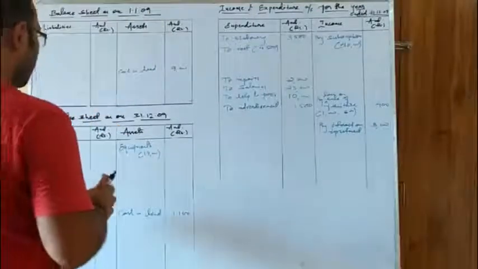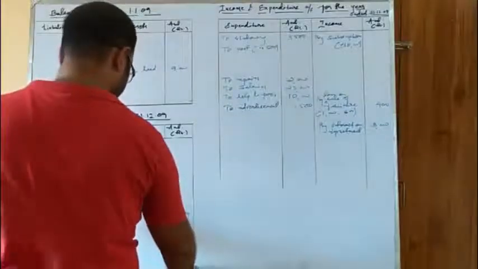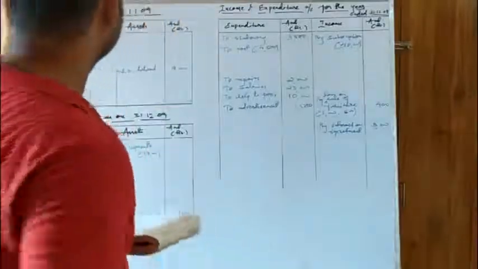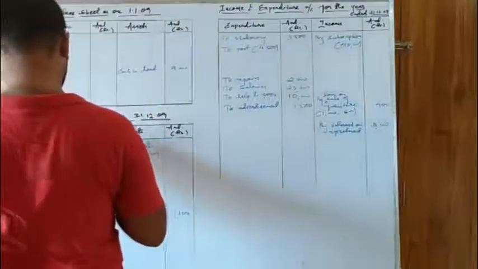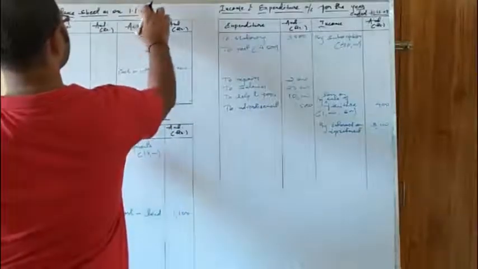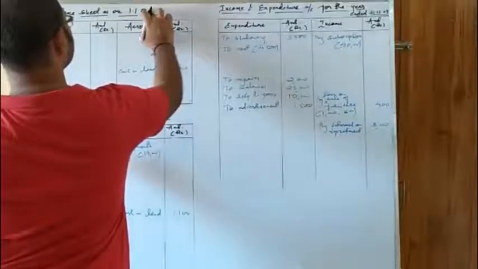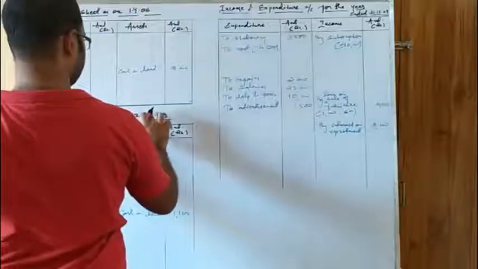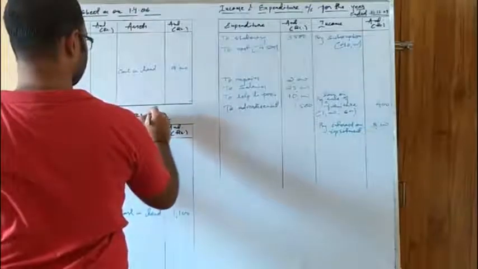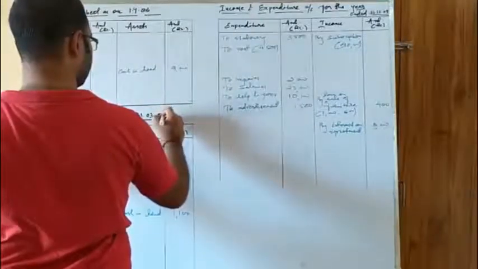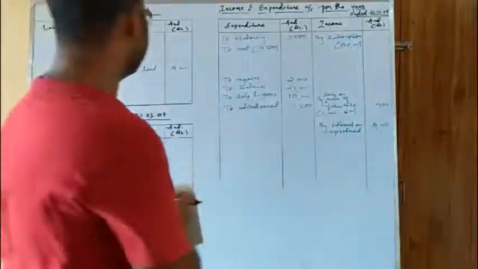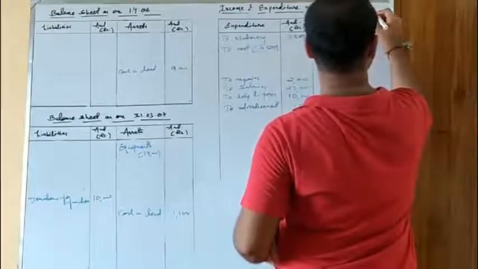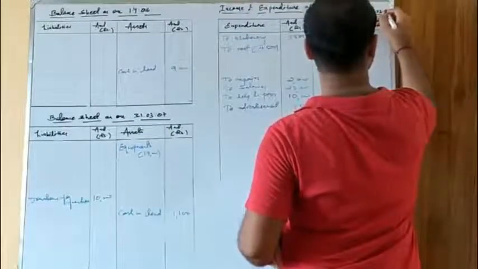As you can see the accounting year here, I hadn't changed it.